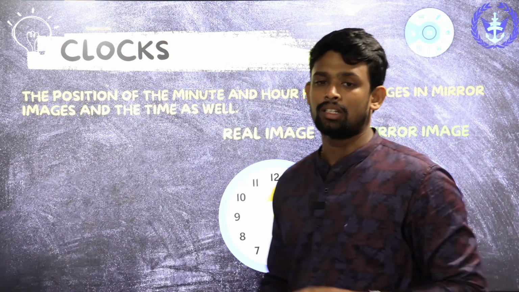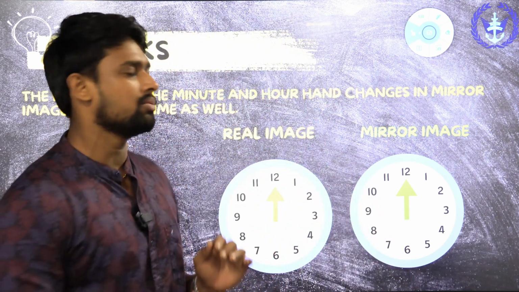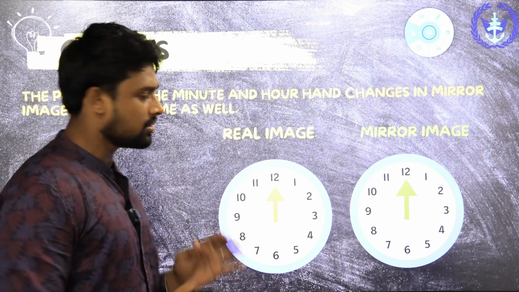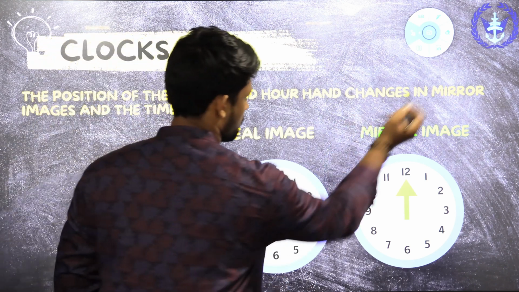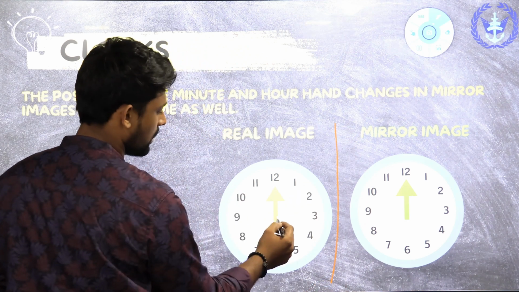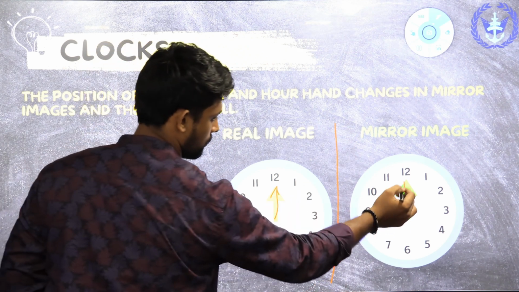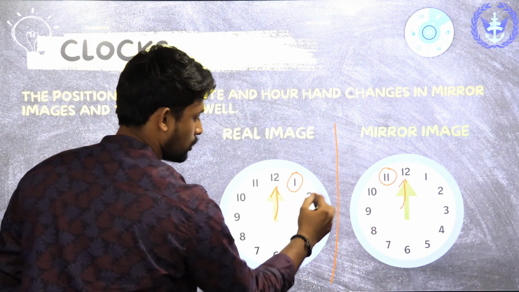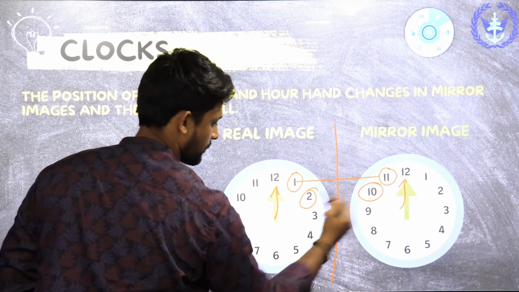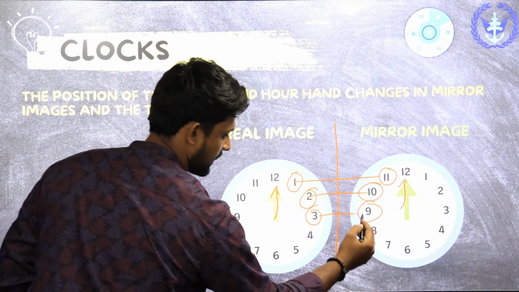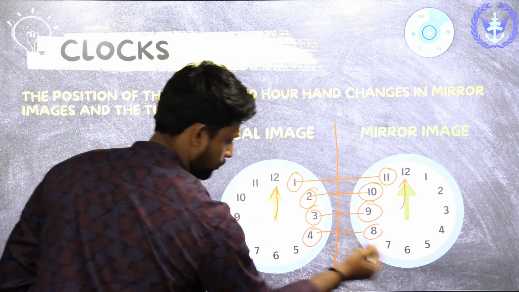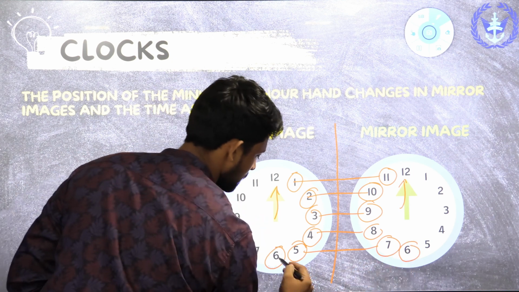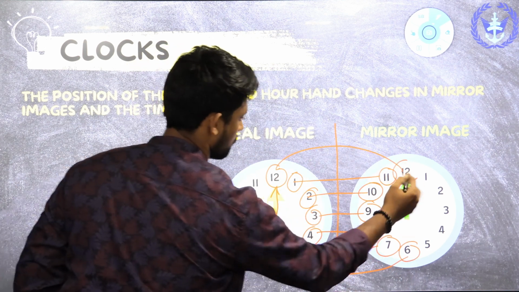Then next is the clock based question. Clock based question is very simple, and this is the exact thing of mirror images. You can check this out. 12 is 12. 1 is 11. 2 is 10. 3 is 9. 4 is 8. 5 is 7. 6 is 6. So 12 is 12, 6 is 6.